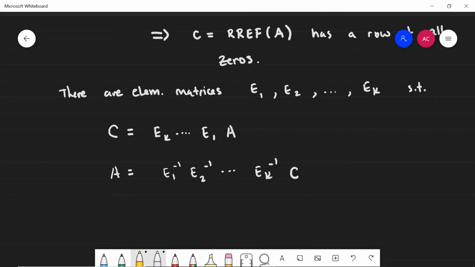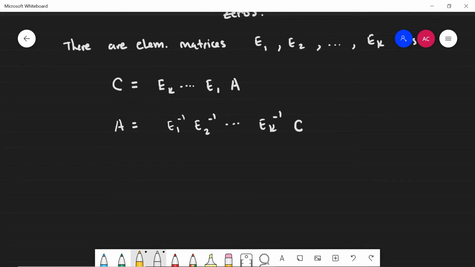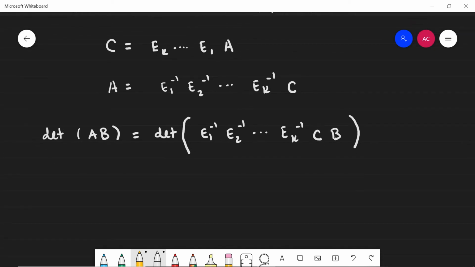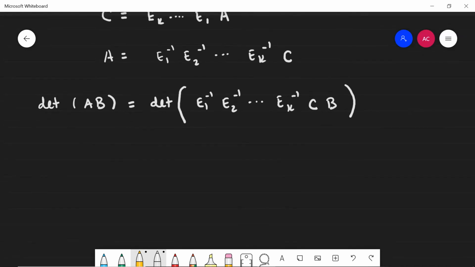Now, elementary matrices are elementary, so we know the following fact. The determinant of A multiplied by B, using this representation for A, is the determinant of this huge product: E1 inverse, E2 inverse, etc., until E sub k inverse, then C, and then B. The inverse of an elementary matrix not only exists, but is also an elementary matrix.